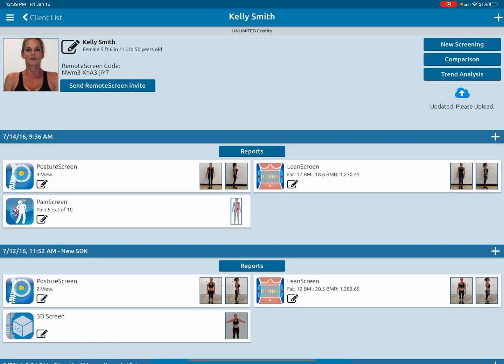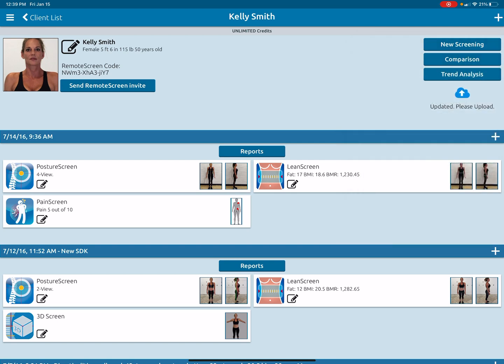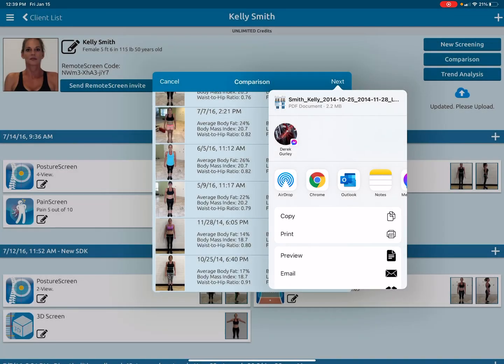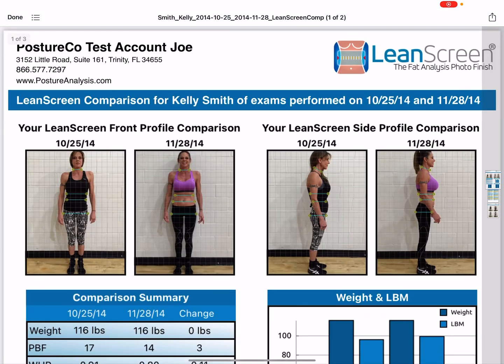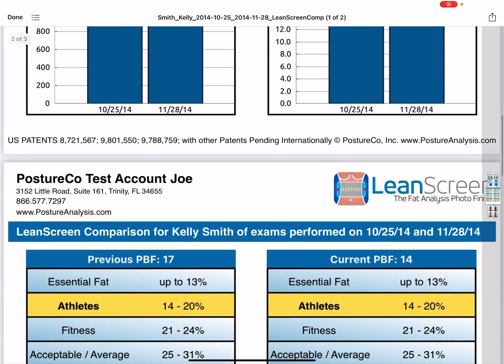So the same thing applies if I want to do a comparison with body composition. If I wanted to go into a lean screen, I could compare a lean screen. So you're getting the idea of how this works, right? So if I do a lean screen here, I could compare the two. If they've gained body mass or gained weight, you can see the comparisons here.